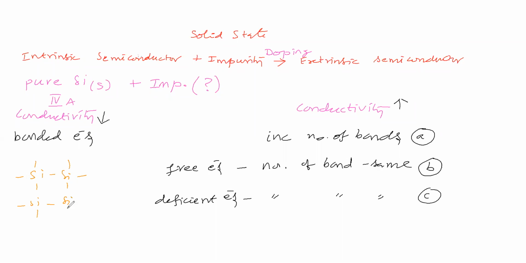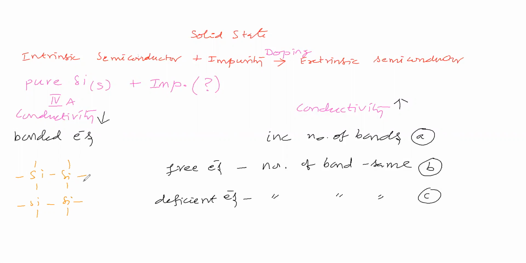In pure silicon, each silicon forms 4 bonds. Now to this you are adding impurity. By adding impurity, can we raise the number of bonds formed by silicon? Silicon is group 4A, so it can form 4 covalent bonds. So by adding impurity, can we raise the number of bonds?